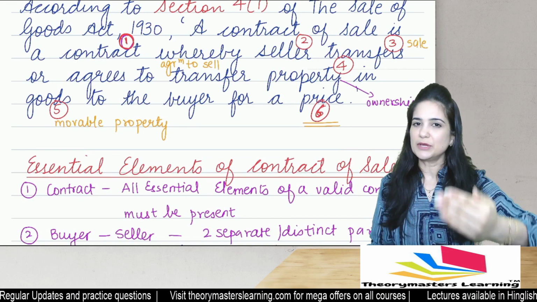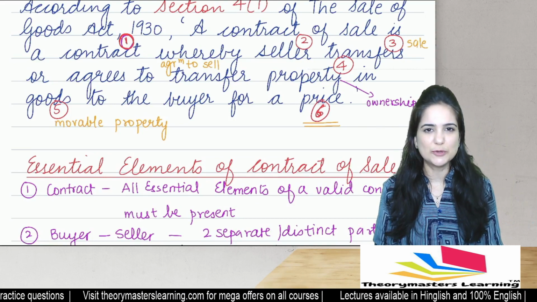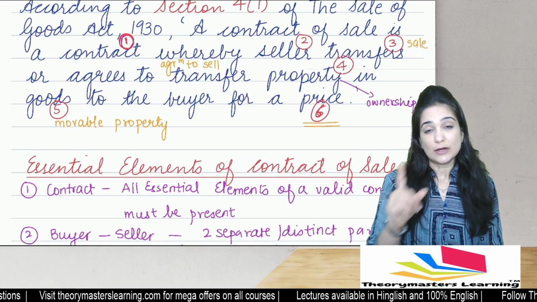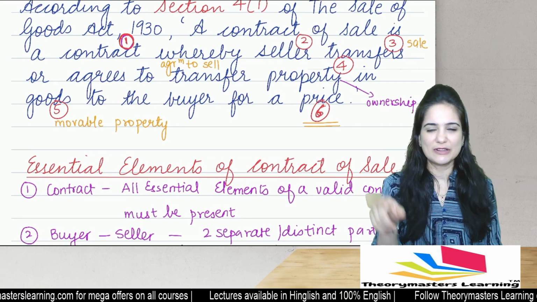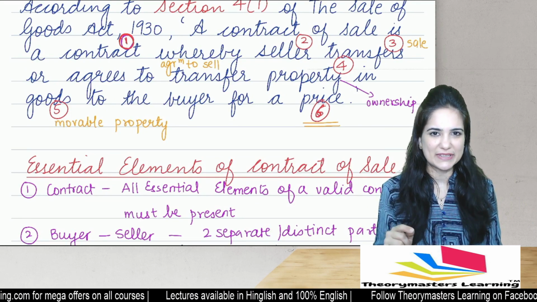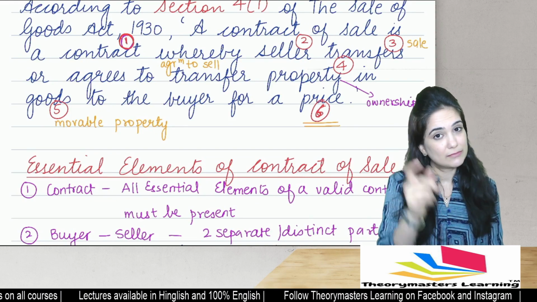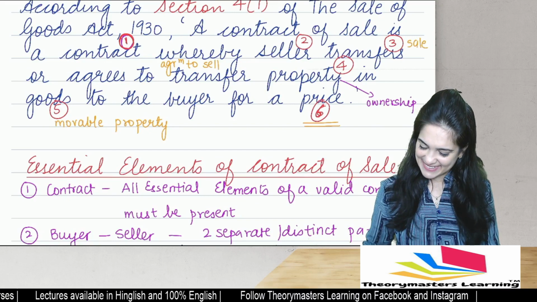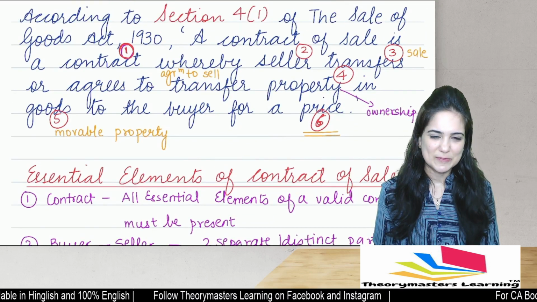There is either immediate transfer of property or we agree to transfer property at a future date. Goods. The Sale of Goods Act revolves around goods, that is movable property. And we give these goods for a price, money. These are the 6 elements of a valid contract of sale.